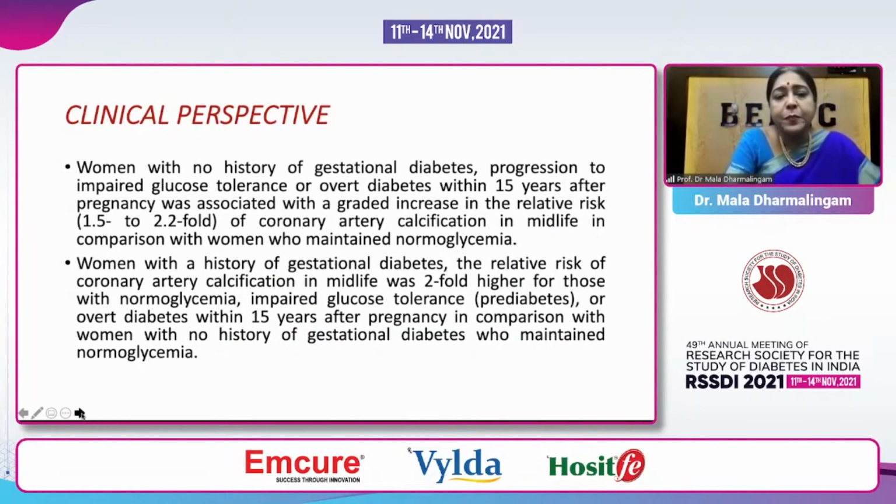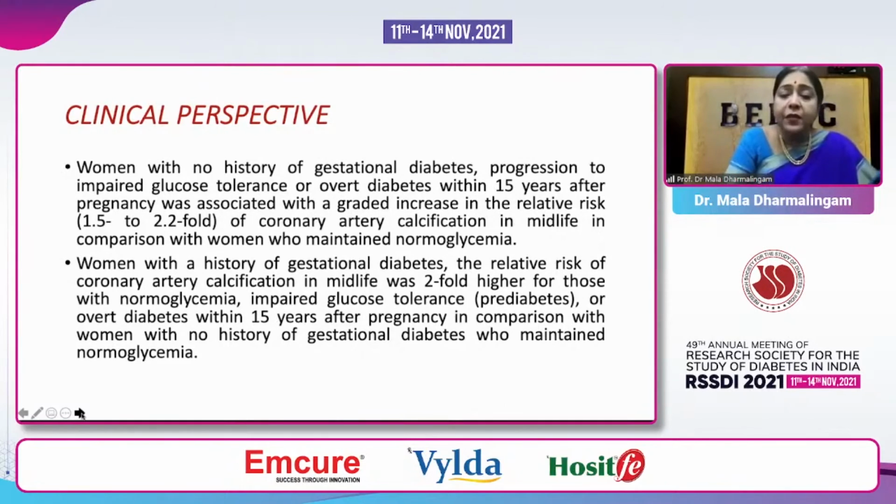So the clinical perspective is: in women with no history of gestational diabetes, progression to impaired glucose tolerance or overt diabetes within 15 years was associated with a graded increase in relative risk of coronary artery calcification, just like everybody else. But in women with a history of gestational diabetes, the relative risk of coronary artery calcification at baseline was twofold higher for those with normoglycemia, impaired glucose tolerance, or overt diabetes within 15 years.